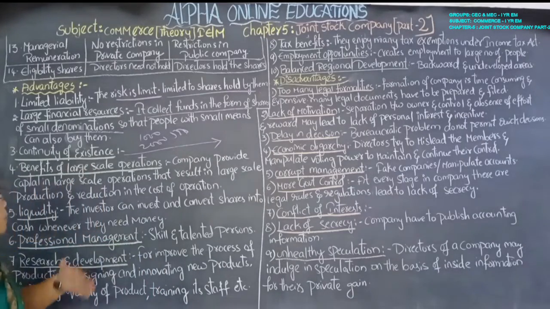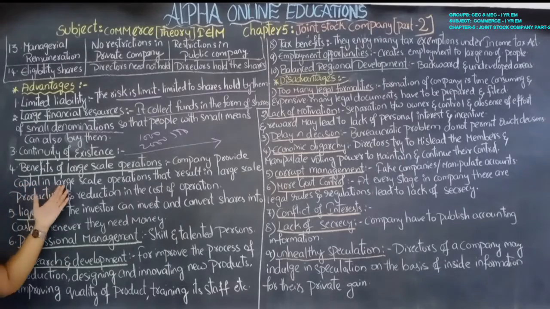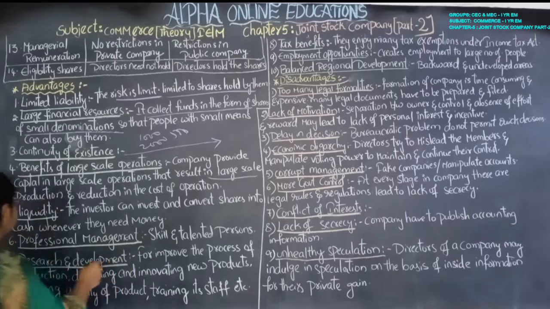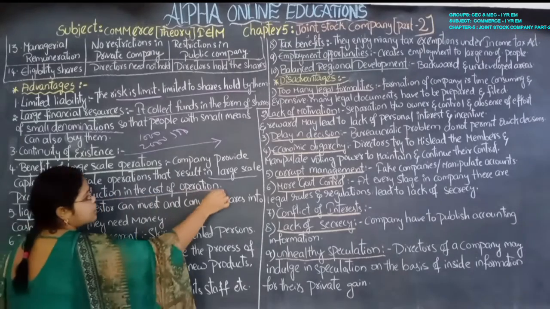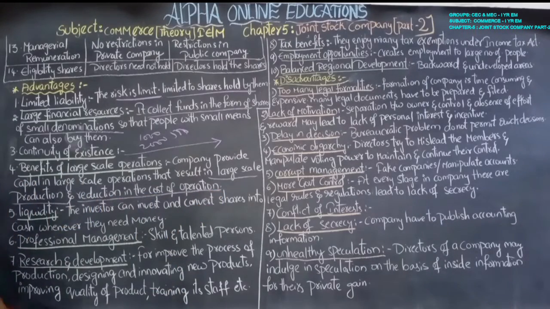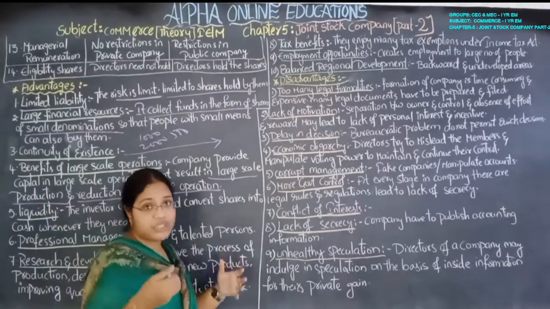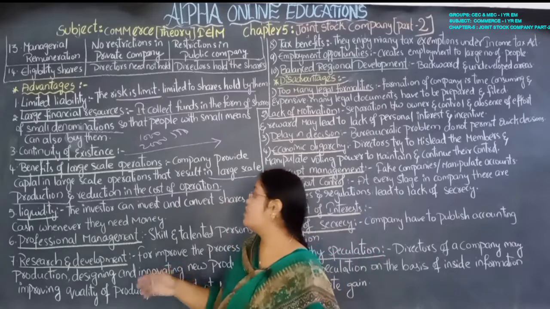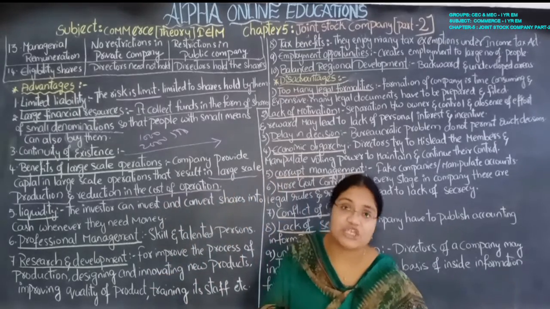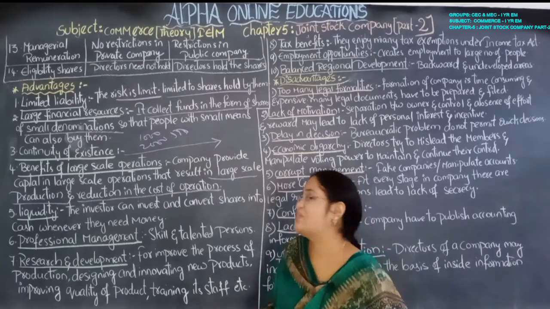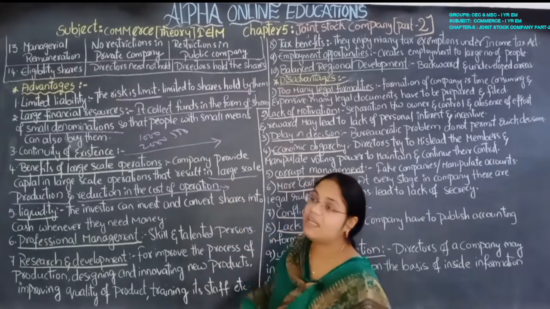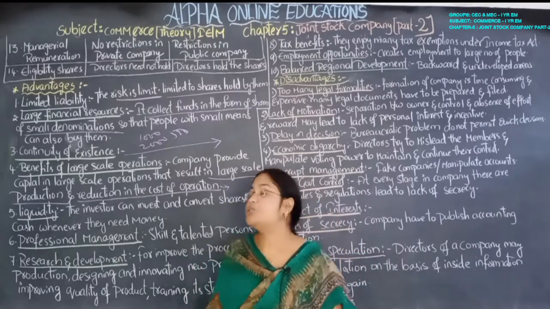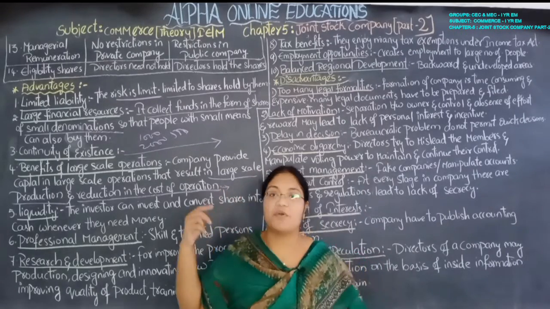Companies provide capital for large scale operations that result in large scale production and reduction in the cost of operation. Operation means the activities in the company; the cost is very low due to the large scale of production.